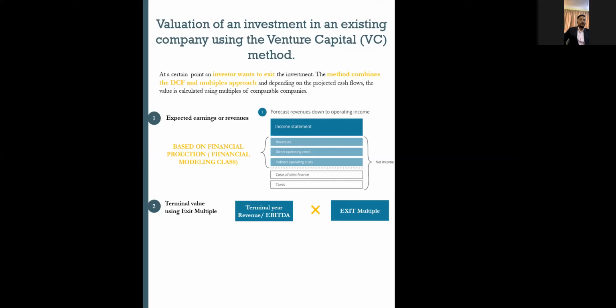It's not like you will get the same exit multiple in every investment, right? But these multiples are industry specific. If you see some tech-heavy or tech-savvy investments, you can have a 3 or 4 times revenue multiple. That's a normal thing, even more than that from a technology company, as compared to some brick and mortar asset-heavy companies, which will get some sort of lower multiple, right?